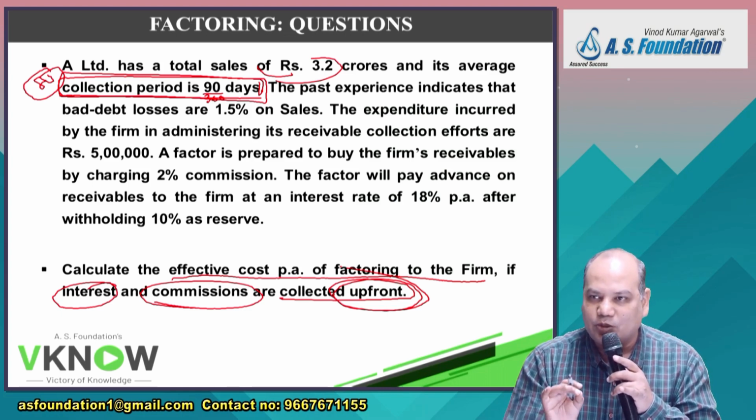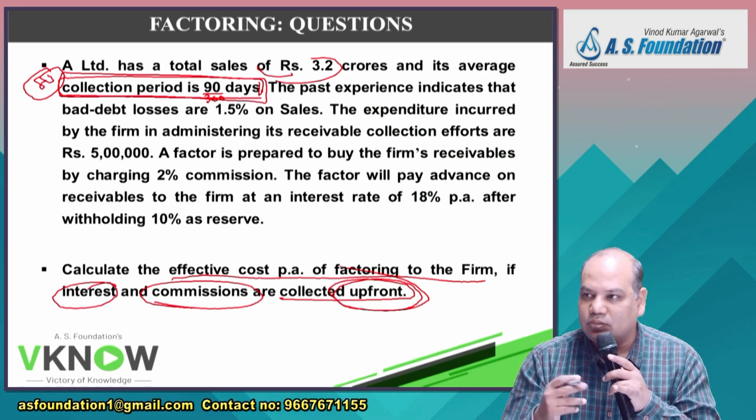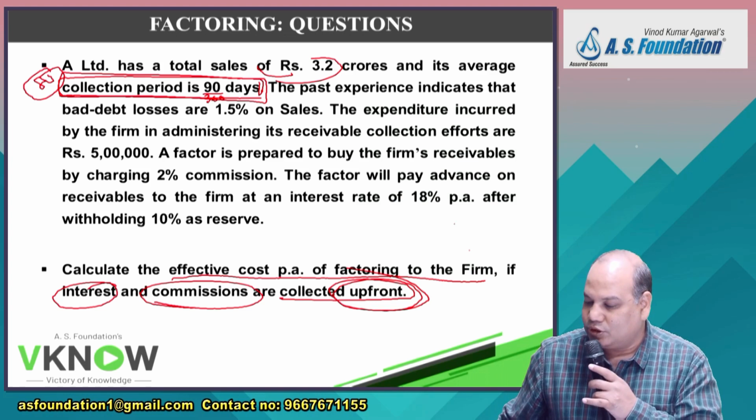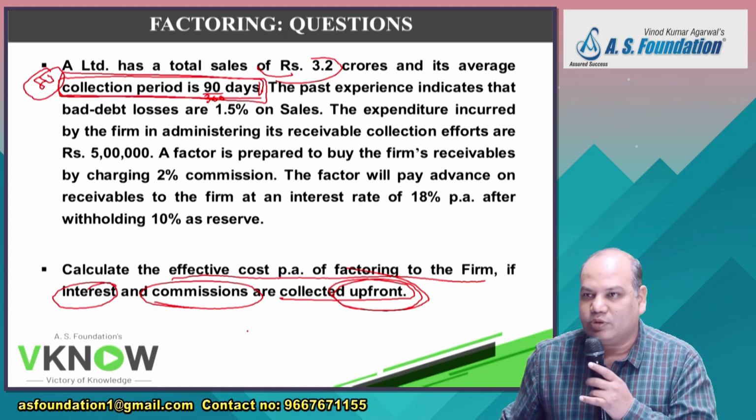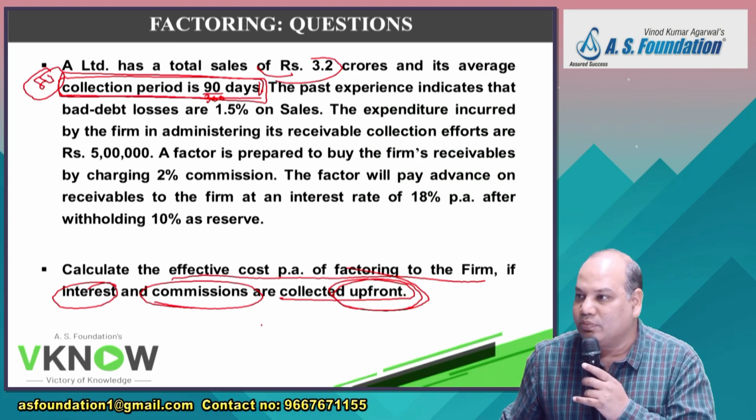Factor says, I will pay you the money by deducting my charges. Is it right? So I will have to compute the net amount that will be advanced by the factor in a quarter.